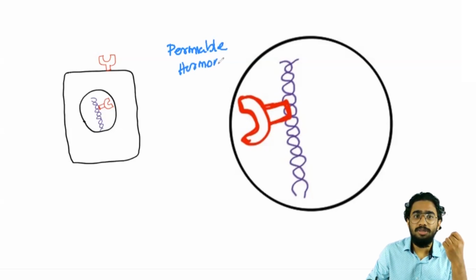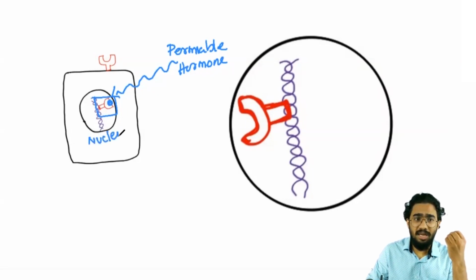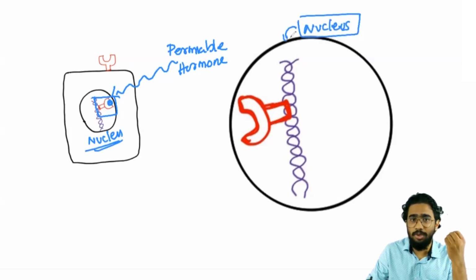I told you these hormones are permeable to the cell membrane because they are lipid soluble molecules. So what will happen? It will come and enter the cell here, and this hormone will bind on the receptor which is present intracellularly or intranuclearly. We can see this is the nucleus of the cell, and I have magnified the nucleus image for our explanation. So this is also the nucleus. I am showing only the nucleus.